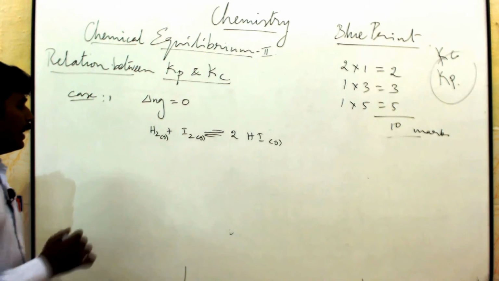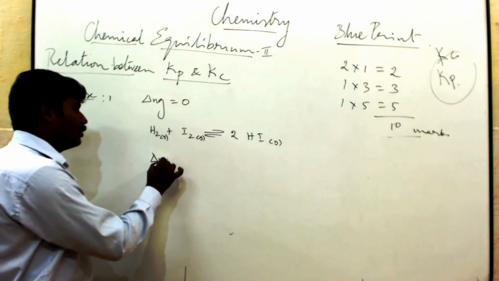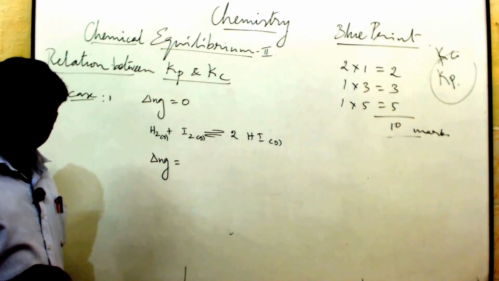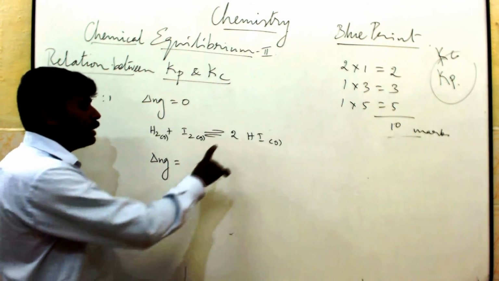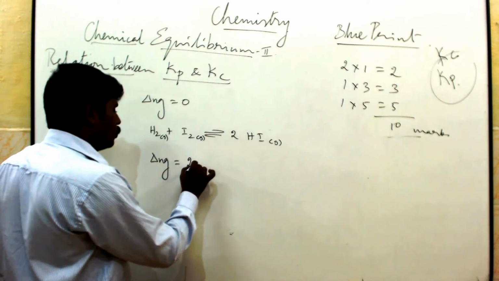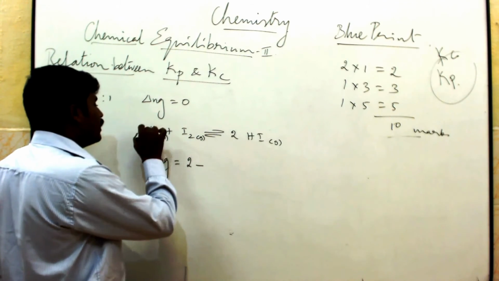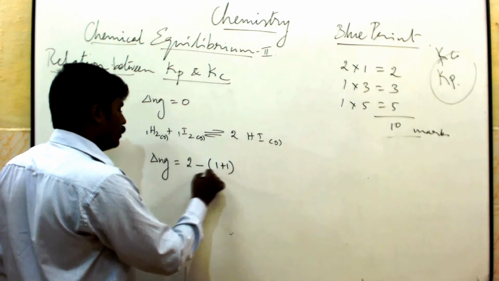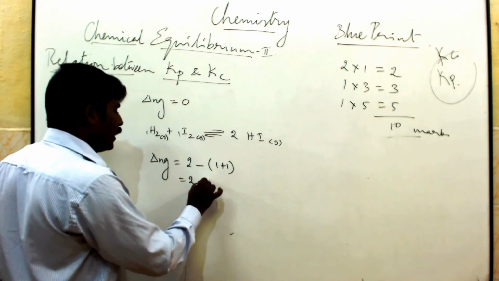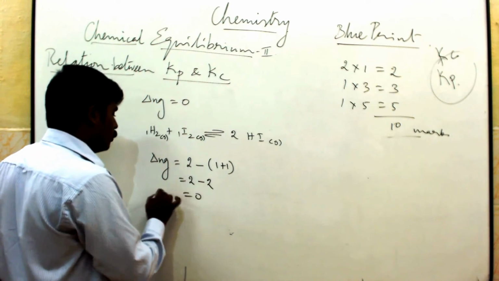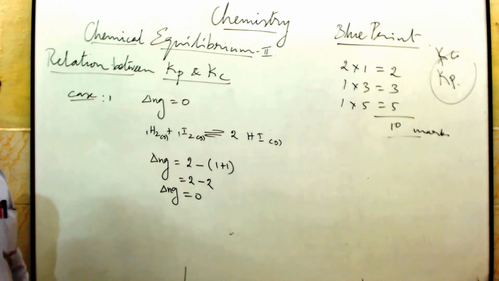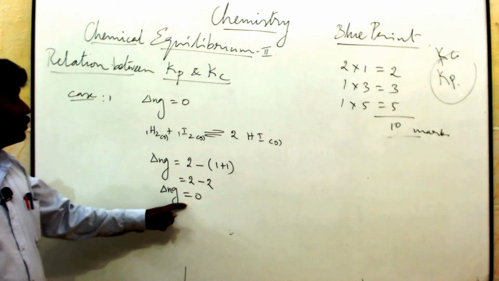Now, del Ng is equal to, you know what's the meaning of del Ng? Number of moles of product minus number of moles of reactant. Number of moles of product is 2, minus number of moles of reactant, 1 mole and 1 mole, that is 1 plus 1, which is equal to 2. So 2 minus 2 is equal to 0, so del Ng is equal to 0.